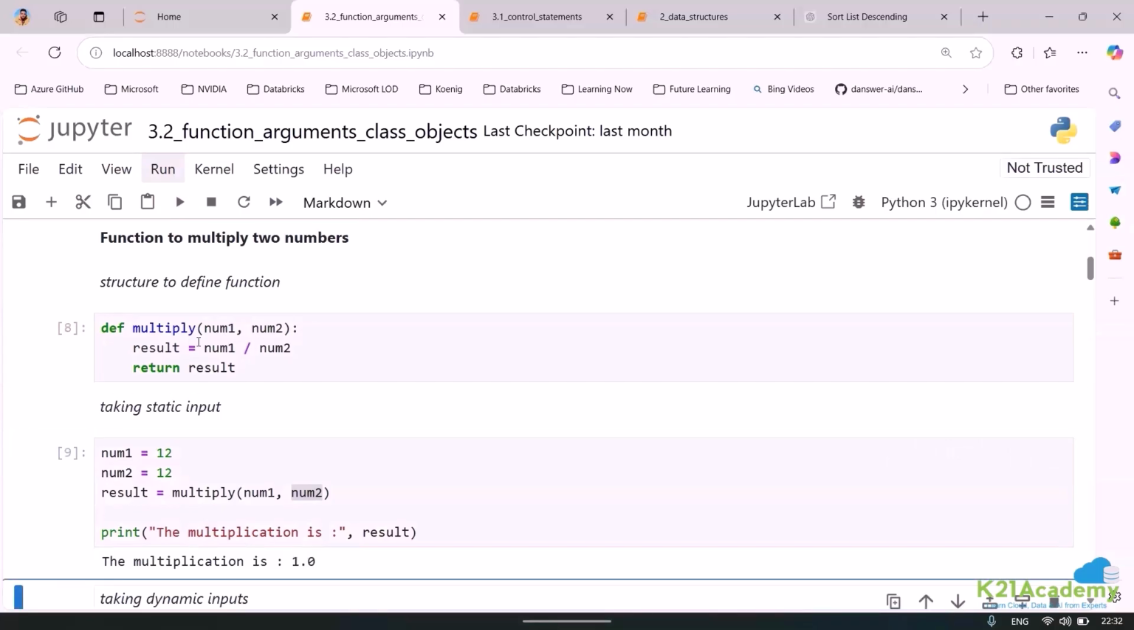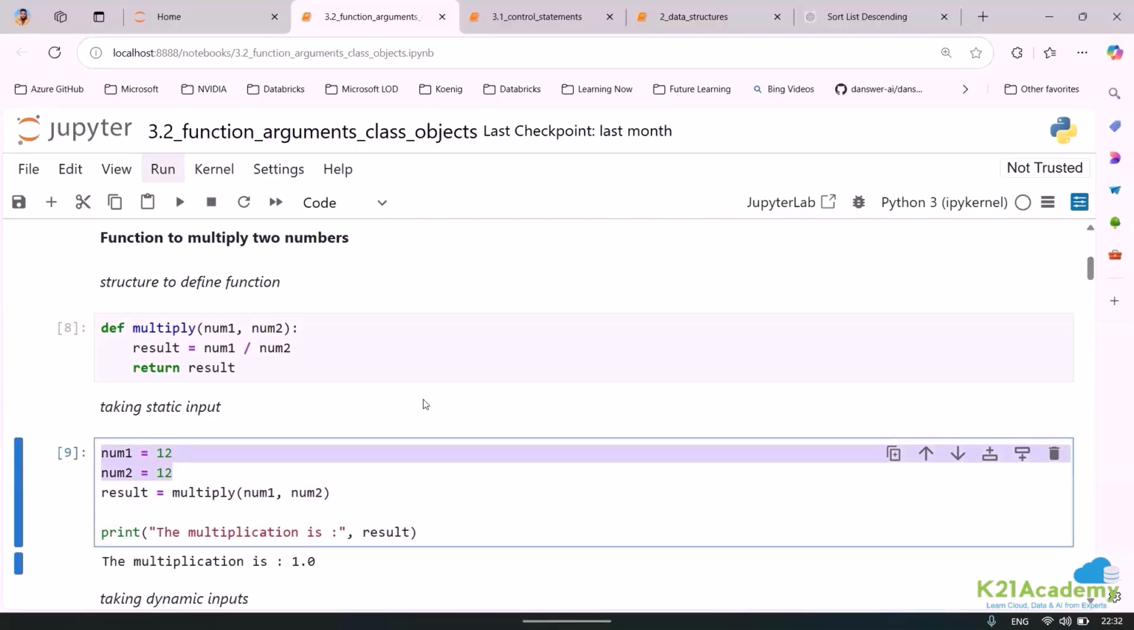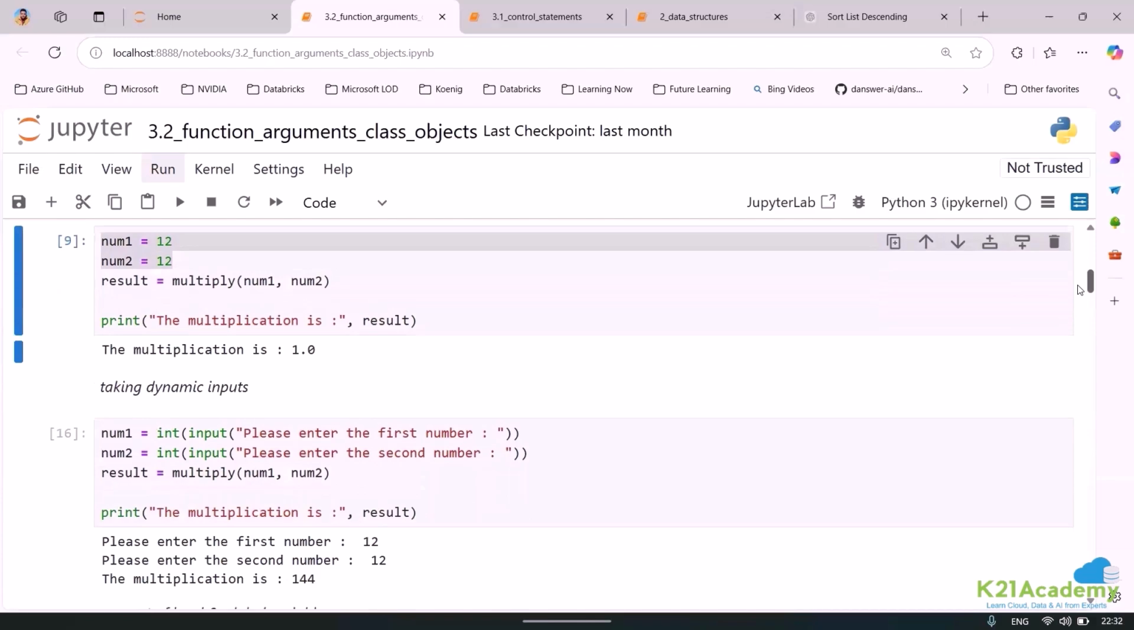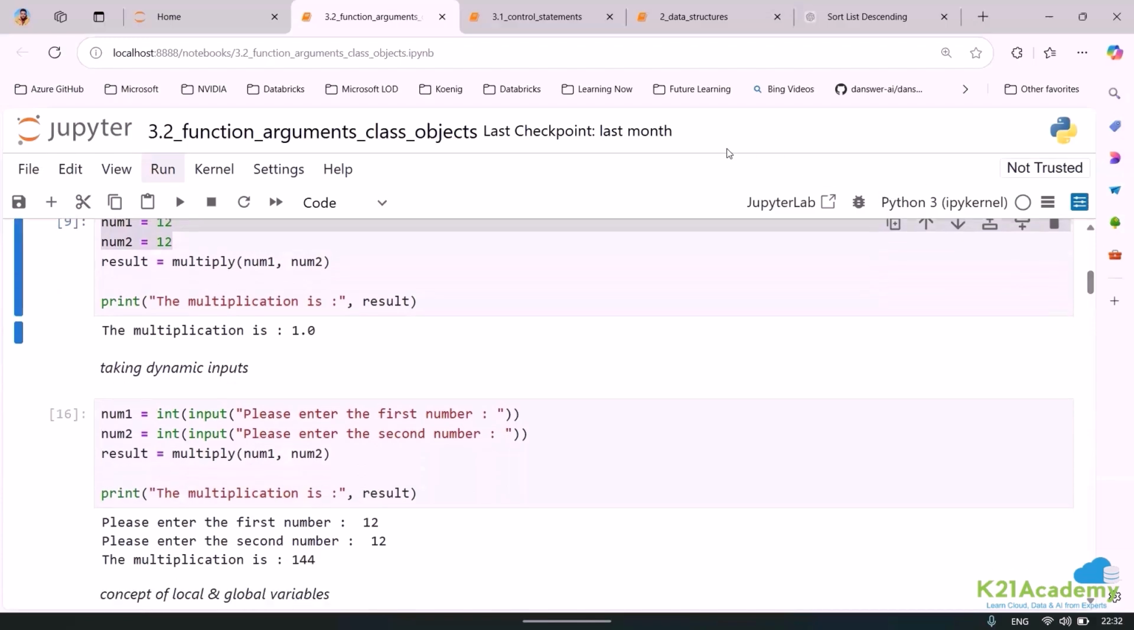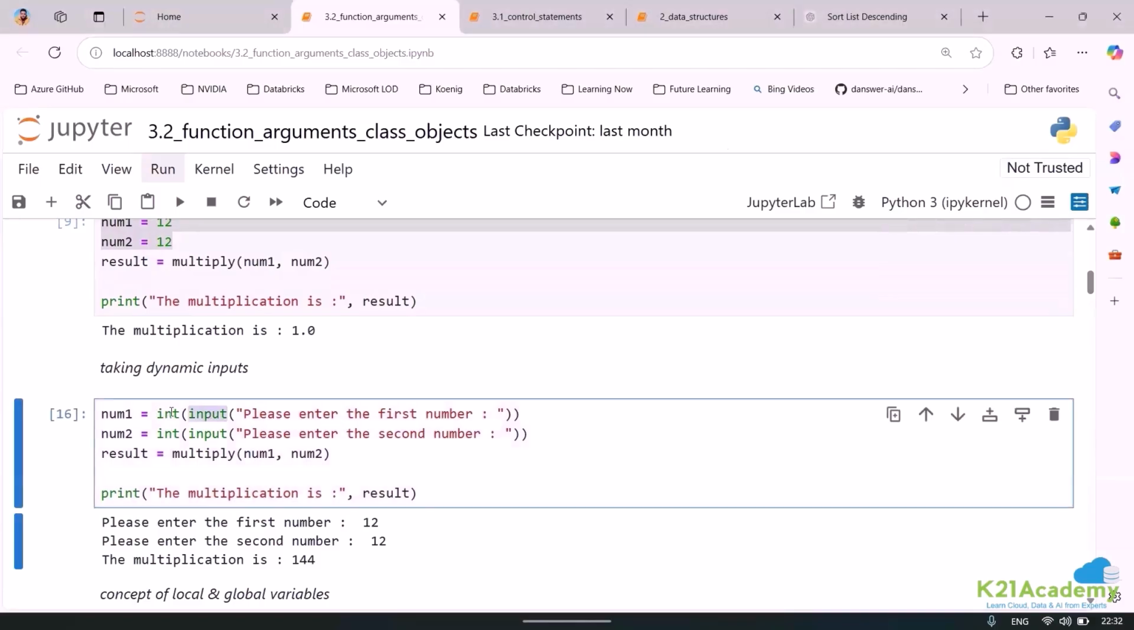Okay, simple. Right? Now, this is static input. Static input means an input that is there already in the program, but generally these functions expect dynamic input. Now, if I expect a dynamic input, then I am going to use input. What will be the input type? I can specify.